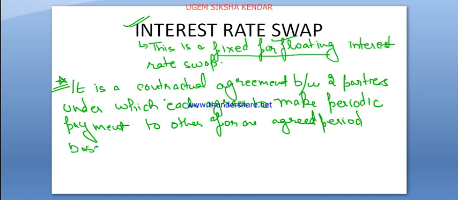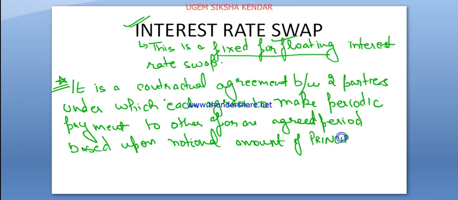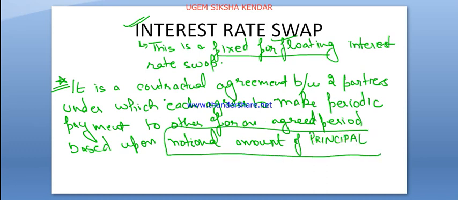based upon, and this is important, a notional amount of principal. This notional amount of principal is always fixed. Basically the principal, or notional amount of principal, is never exchanged. One more point, this is never exchanged.